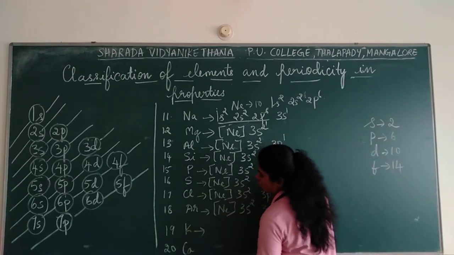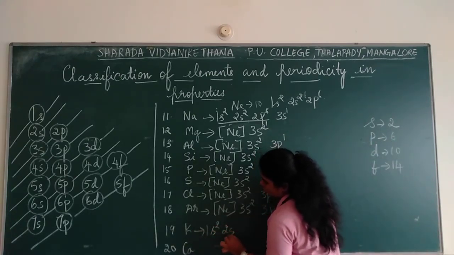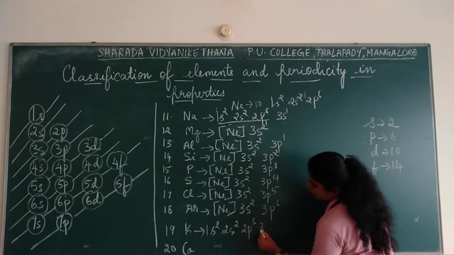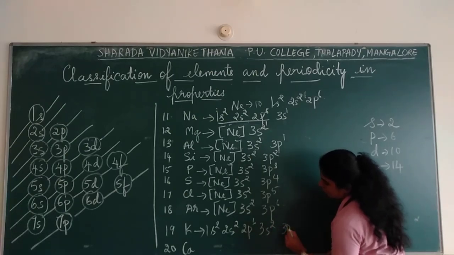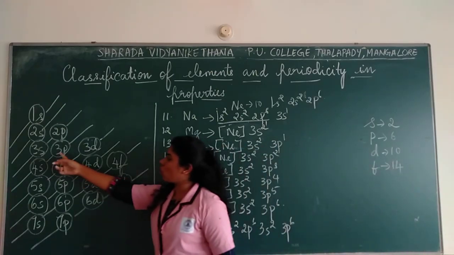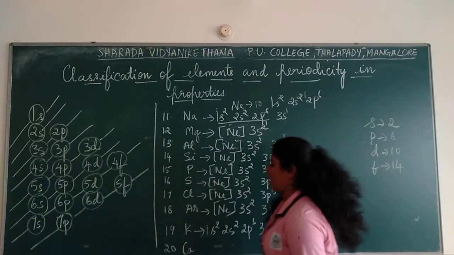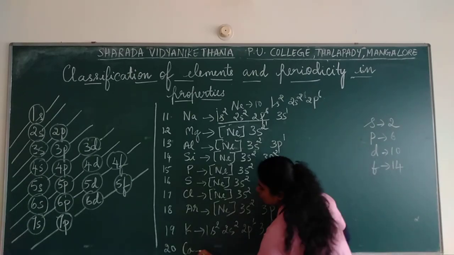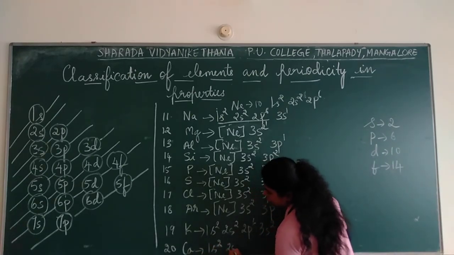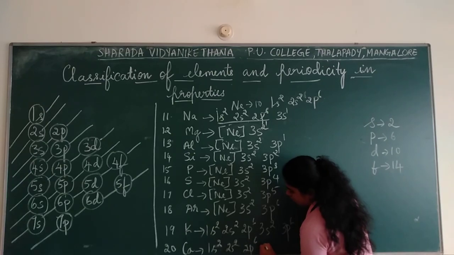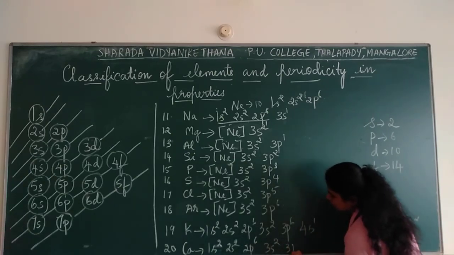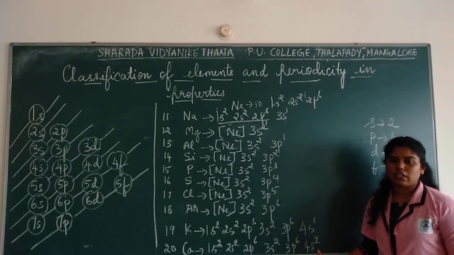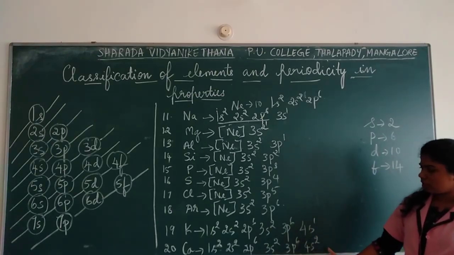Or if you have to write the long form, you start from 1s2, 2s2, 2p6, neon 10 done, 3s2, 3p6. After 3p6, where do you go? To 4s1. So you can write it as 4s1. Then calcium again: 1s2, 2s2, 2p6, 3s2, 3p6, 4s2. So this is filled. So here till 20 are done.